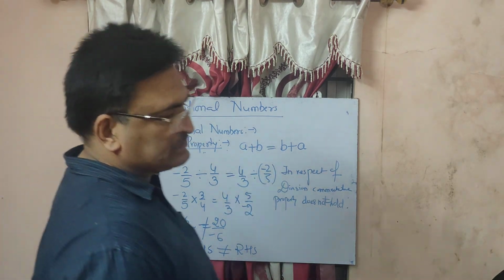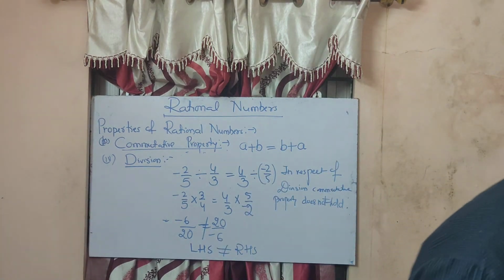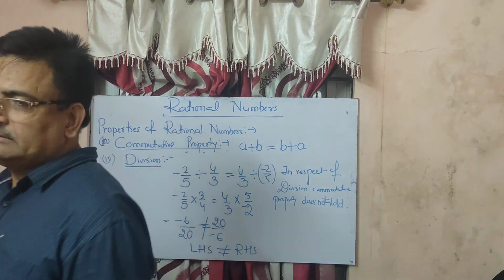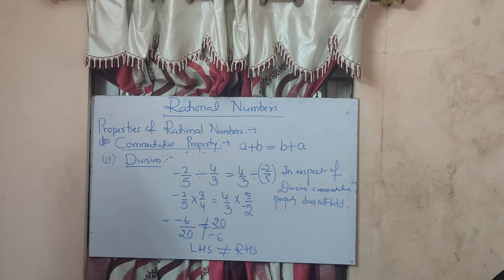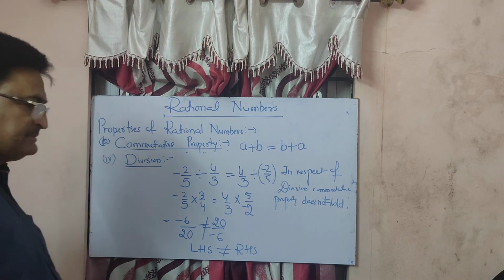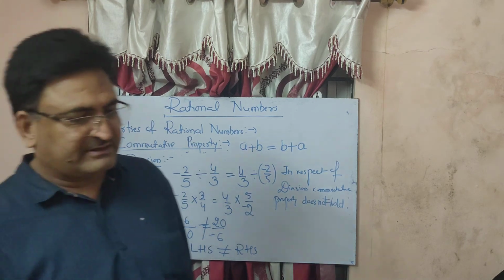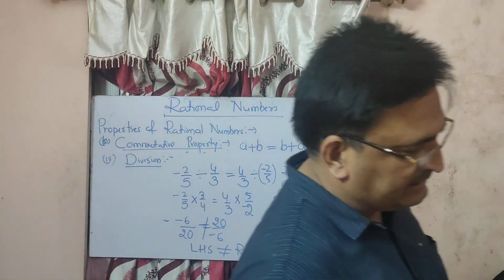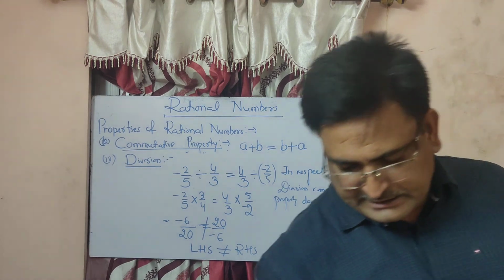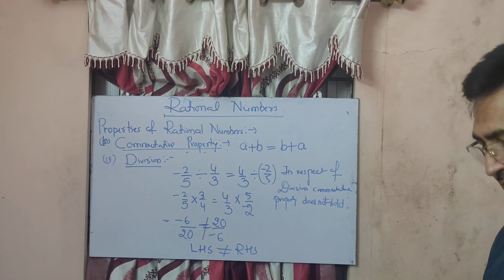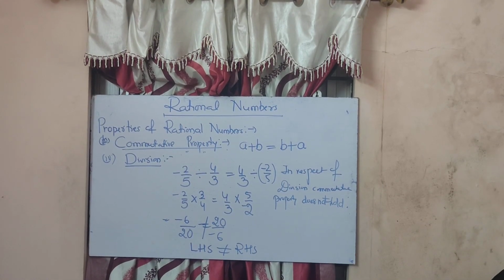In the first, closure property, we saw only the division does not satisfy, whereas in the commutative property there are two things: one is the subtraction, and the last one, the division, does not satisfy the commutative property. So the next property will be discussed in the next class. So note down all these things, and we'll discuss the remaining property in the next class.